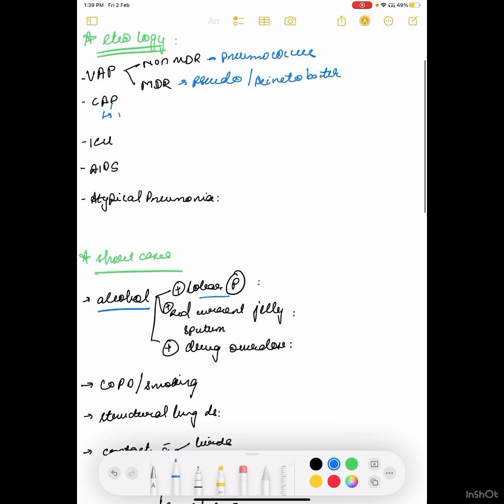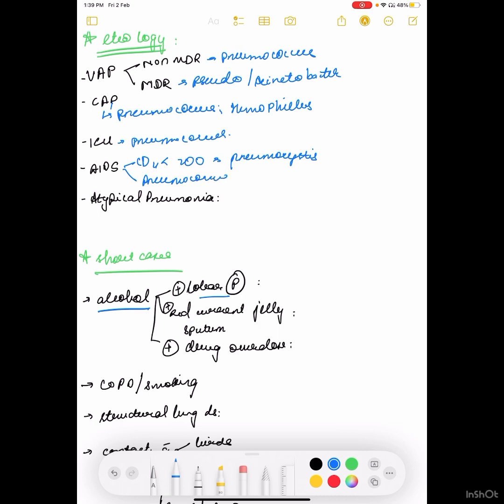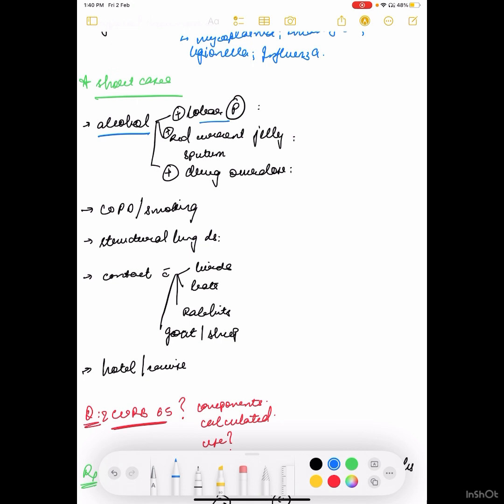In case of community-acquired pneumonia, patient can have pneumococcus, Haemophilus influenzae. In case of ICU, again the patient is infected with pneumococcus. In AIDS, if the patient is having CD4 count less than 200, then the supposed organism is Pneumocystis jirovecii. If it is more than 200, then again pneumococcus. Atypical pneumonia is caused by Mycoplasma, Chlamydia, Legionella, and other influenza-causing organisms.